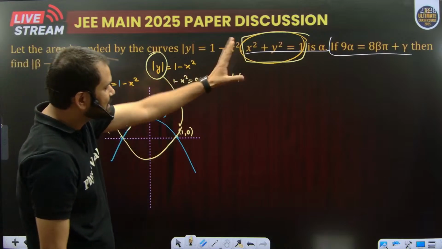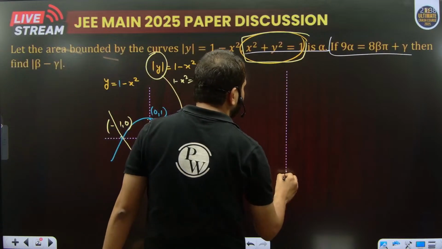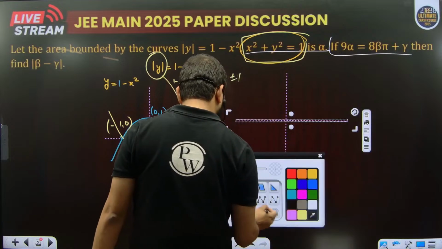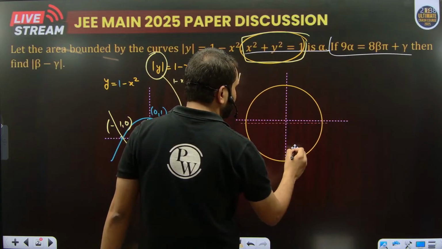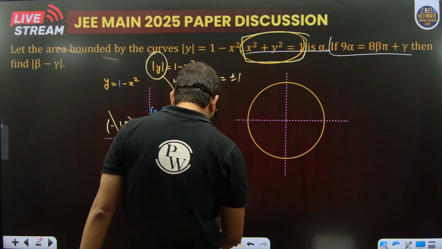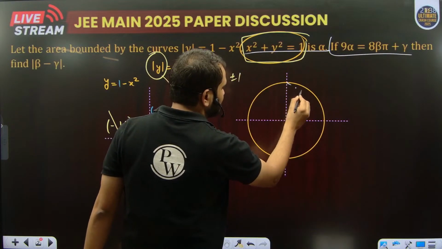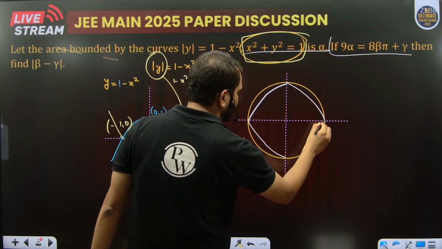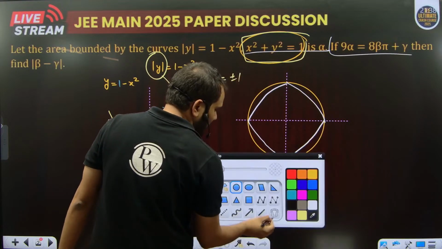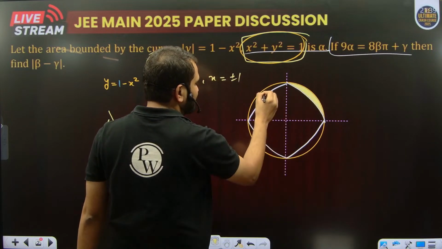And now the circle x square plus y square is equal to 1 is like this, and the part of the parabola inside the circle can be plotted like this. So basically we have to find out the area between these two curves, which can be shown by these four parts.